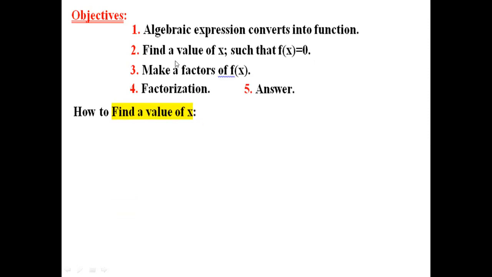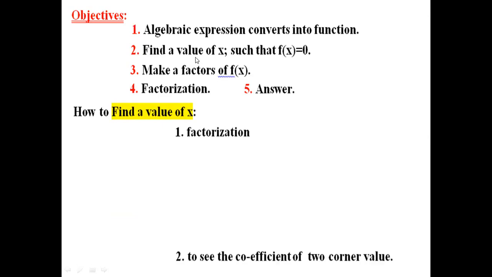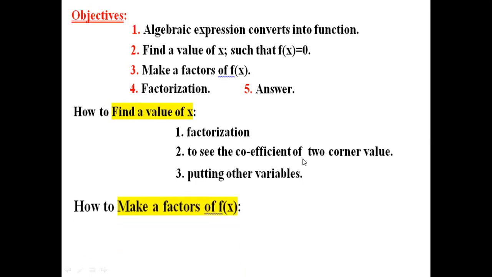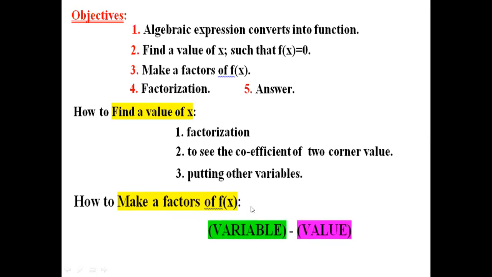Then, how do we find a value of x? Our second work was to find a value of x such that f of x will be 0. How can we find a value of x? First of all, we will try factorization, or see the coefficients of the two corner values, or try putting in other values. Then the question is how to make a factor of f of x. To make a factor, we need to remember a formula, that is variable minus value.